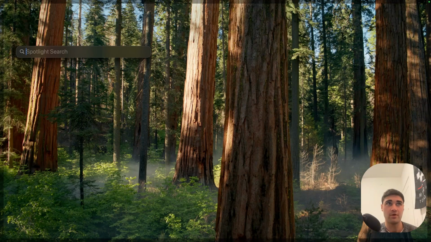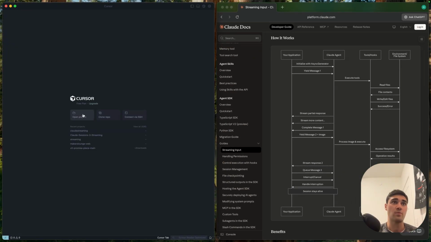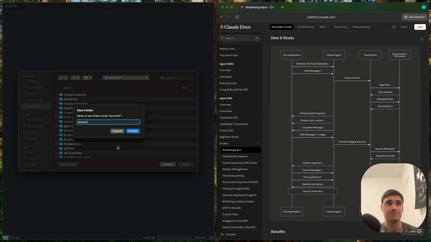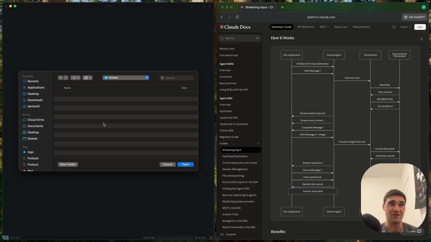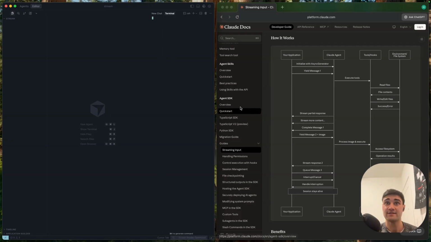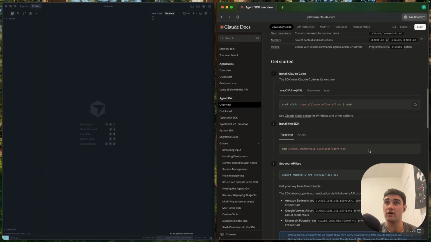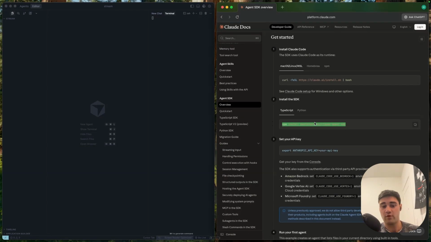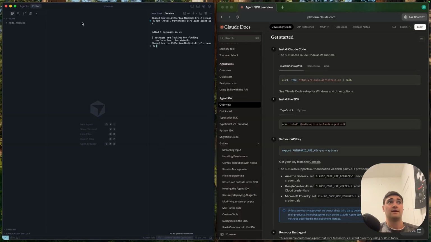So now we're going to open up Cursor. We're going to open up a new project. I'm going to call it Stream, because I have streaming, I have Claude streaming, etc. We're going to open up a folder of your choice, and then we're going to open up the terminal. If we go back to the overview, we need to install the Claude Agent SDK for this project. So I'm just going to install it here. And you can see it's just given us these three things that are important to look through. For now, we're going to type Claude.